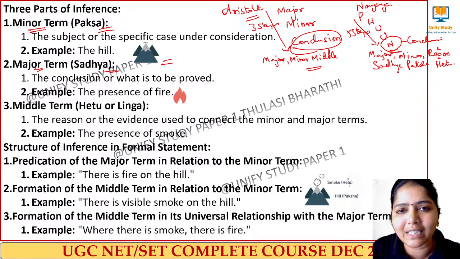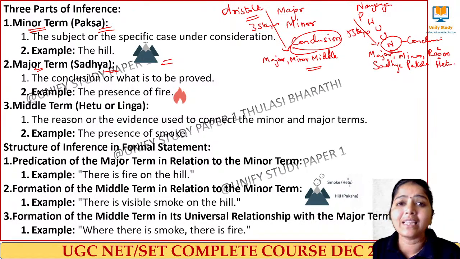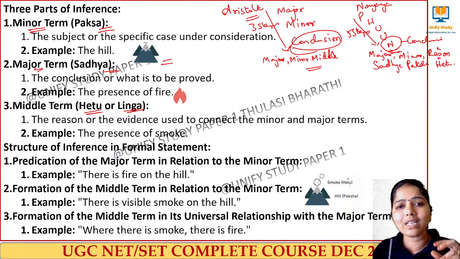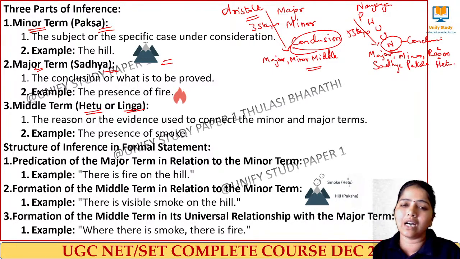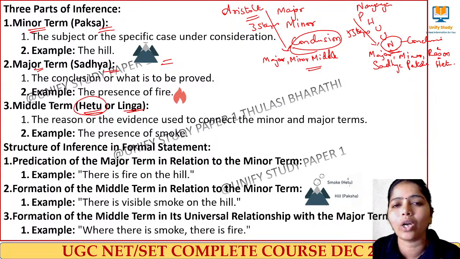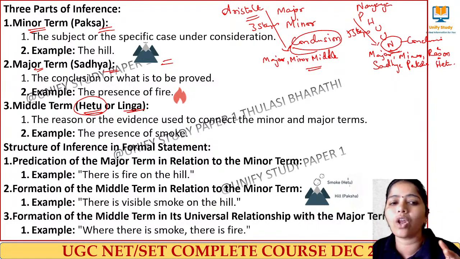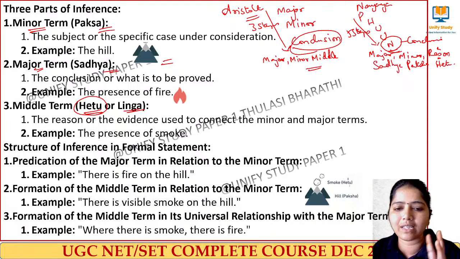Next one we have the middle term. Middle term means the reason. The reason can be called hetu or linga. So this middle term is used to connect the statements. Clear? So the reason is there and that is called hetu or linga. So in terms of Indian logic, we have these 5 steps and these 3 terms.